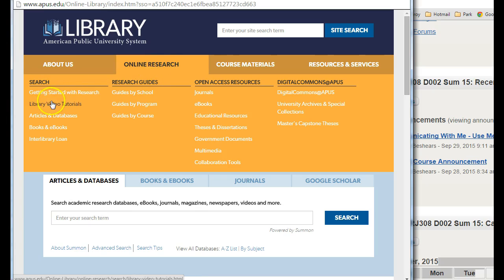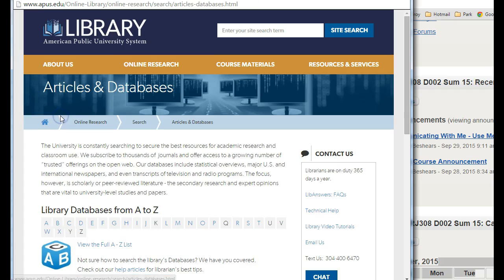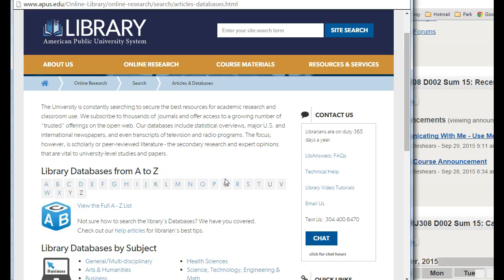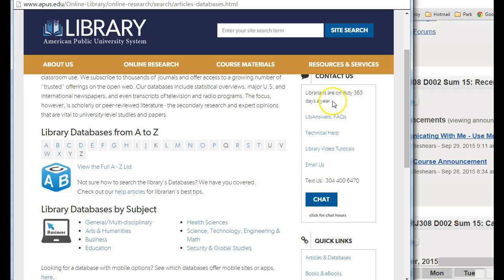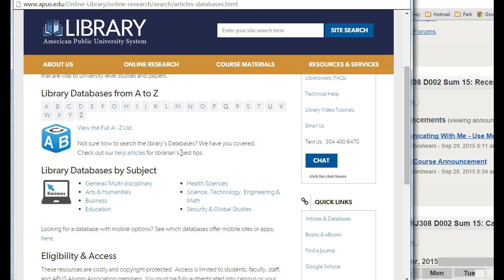I can also search for Getting Started with Research library video tutorials to help me if there's something I don't understand about the library, articles and databases, books and ebooks, etc. I want to look at articles and databases. Notice here that the librarians are on duty 365 days out of the year. If you need help, you can text them or email them or even do a live video chat.